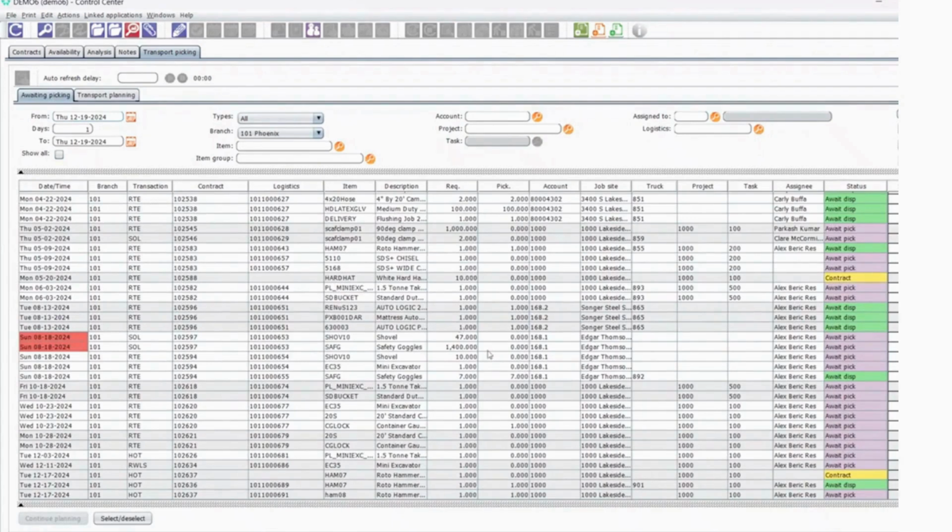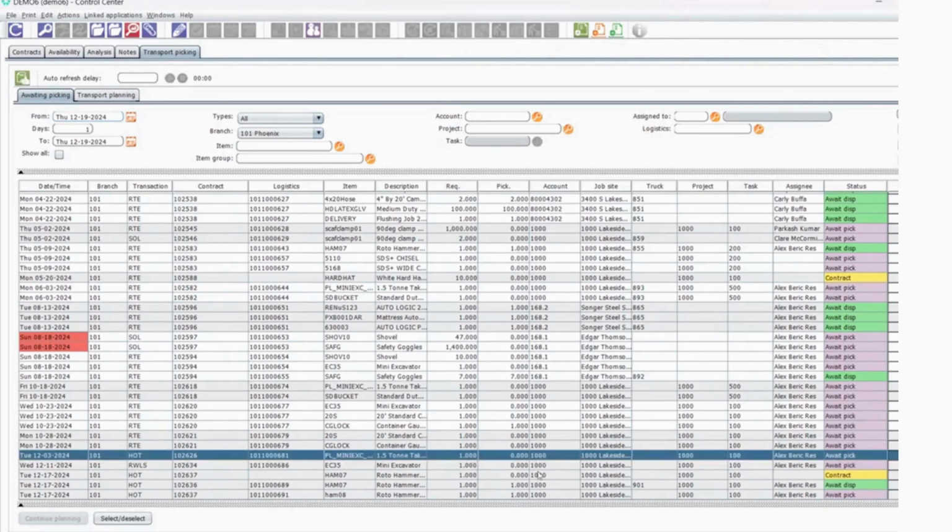So if you've only got one or two people that tend to do the work in the yard, we can set up auto logistics. So as soon as you save the contract, it automatically applies the picking task to someone and sends it to them on their iPad, which is the bit I'm going to show you now. So I actually have auto logistics turned on.